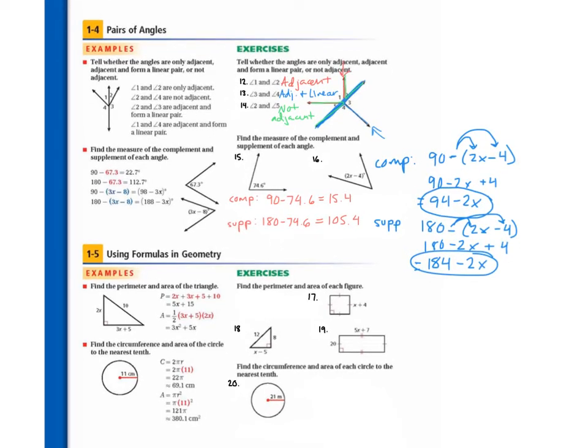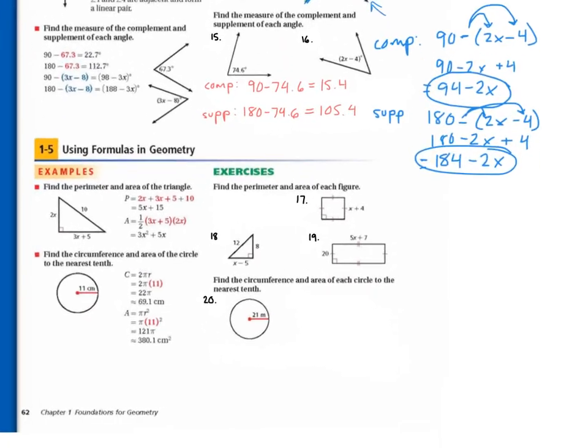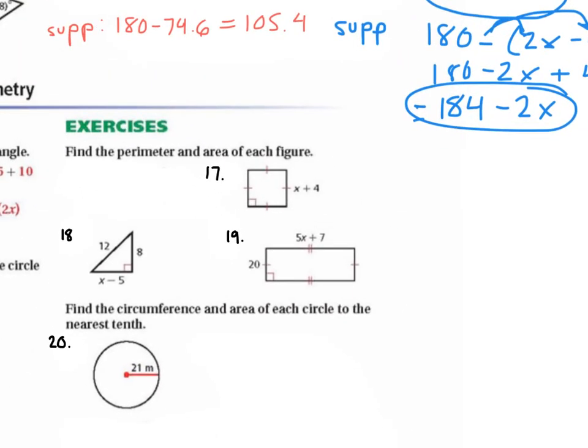Any questions on 1.4? All right, let's look at 1.5, number 17. Find the perimeter and area of each figure.